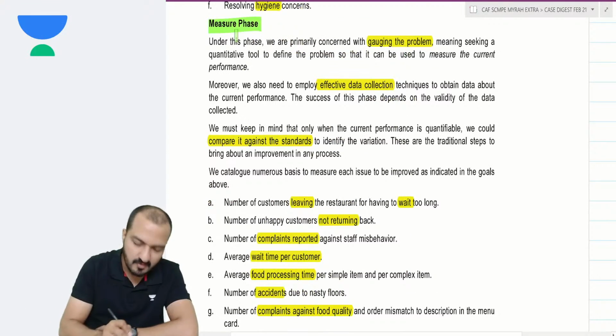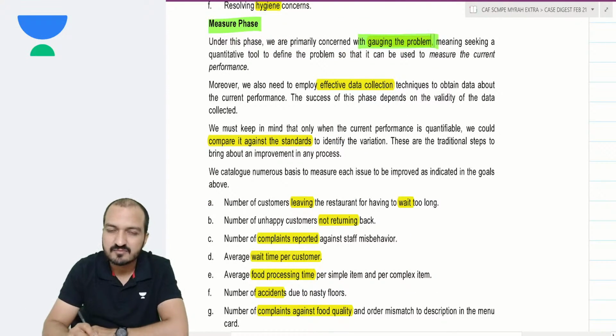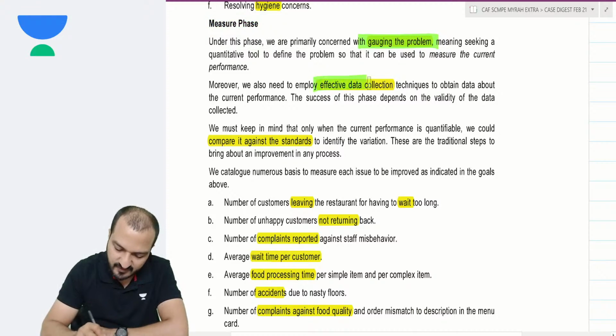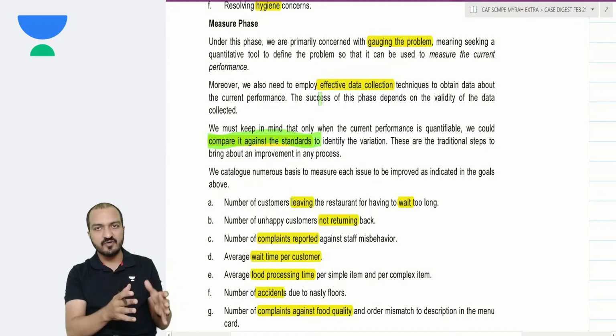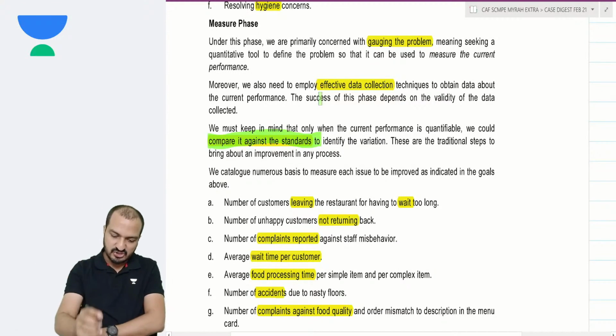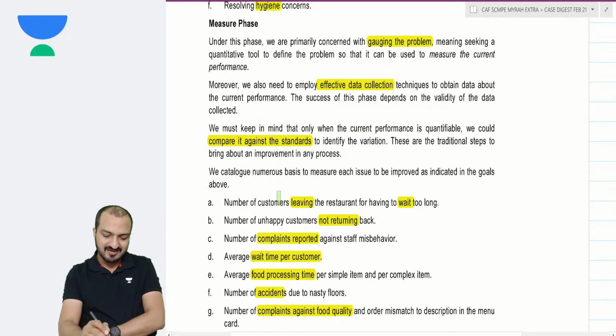Measure. Measure means you measure the severity of the problem. It requires effective data collection, and you can compare that data against the standard. So how will I measure the level of severity right now? Well, these are the suggestions. You can count the number of customers leaving because of waiting.